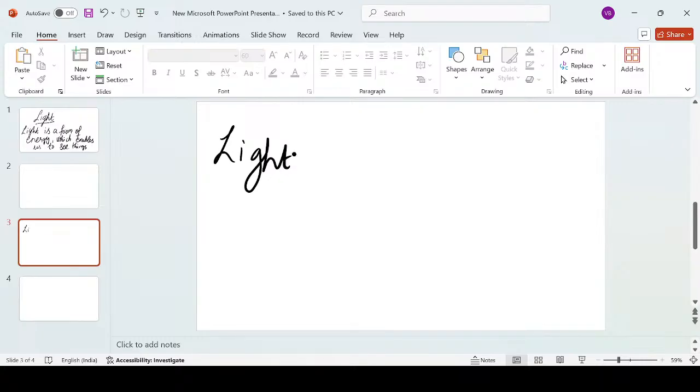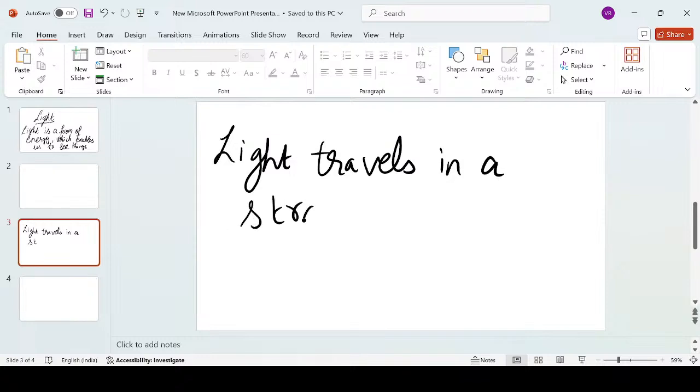light travels in a straight line. What does it mean? This is the very first basic characteristic of light that we know. It means that whenever light is coming from a light source, let's suppose from the sun, the rays that we are receiving are traveling in a straight line. But there is a catch over here. We think that it always travels in a straight line. No, it is not the case.